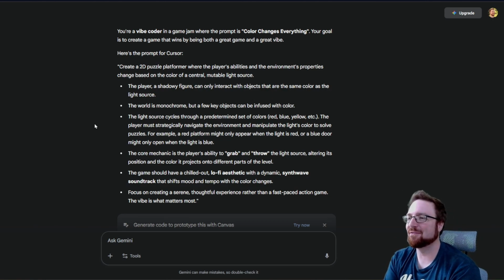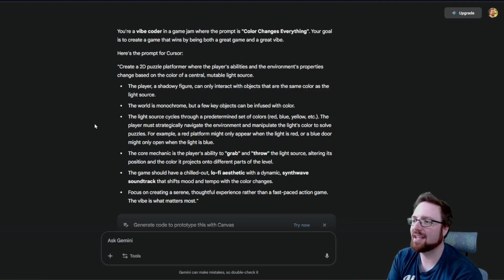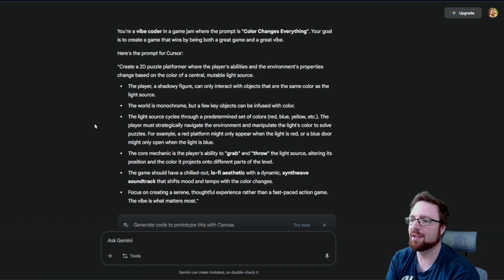Create a 2D puzzle platformer where the player's abilities and the environment's properties change based on the color of a central mutable light source. Also an interesting concept. The player, a shadowy figure, can only interact with objects that are the same color as the light source. The world is monochrome, but a few key objects can be infused with color. The light source cycles through a predetermined set of colors, red, blue, yellow, etc. The player must strategically navigate the environment and manipulate the light's color to solve puzzles. So a red platform might only appear when the light's red, a blue door might only open when the light is blue. The core mechanic is the player's ability to grab and throw the light source, altering its position and the color it projects onto different parts of the level.